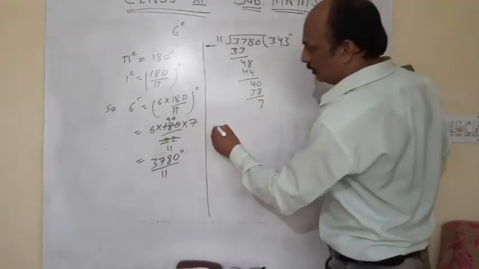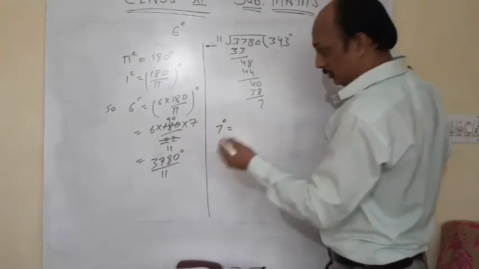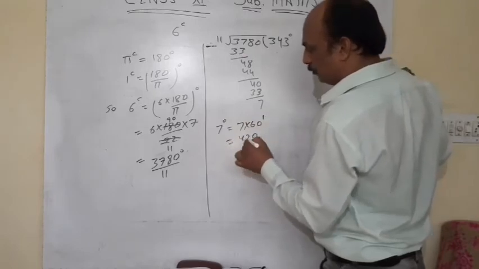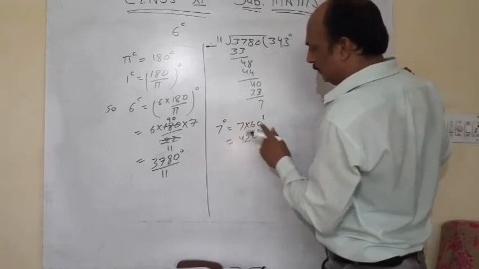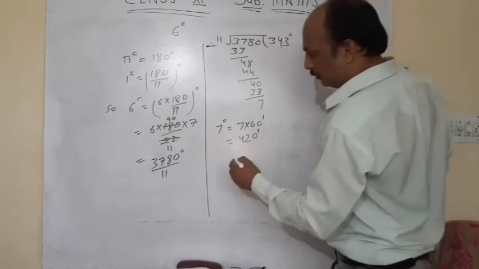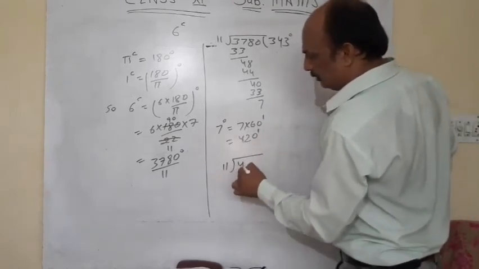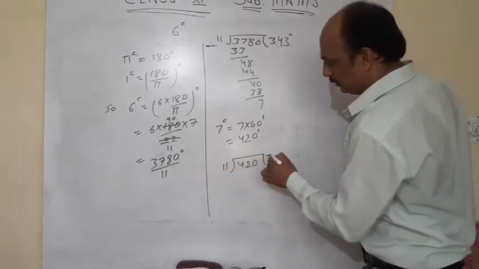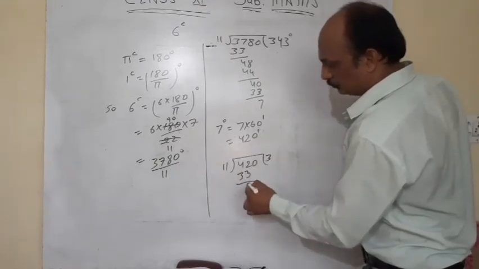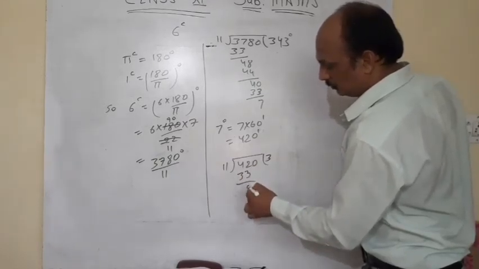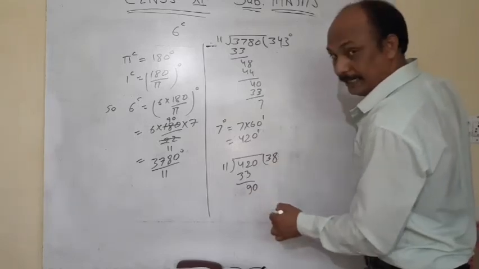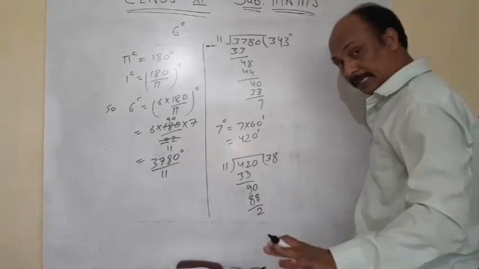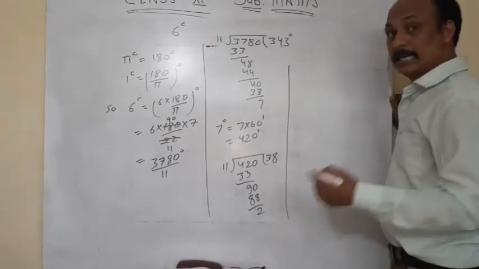Now, we all know that 7 degree can be written as 7 into 60 minutes, that is 420 minutes. Is that clear? So, we take this. Dividing 420 by 11, 3 times, 8 times, the remainder is 2.